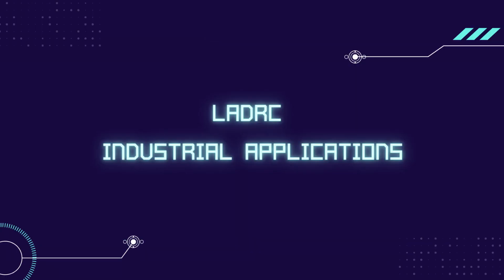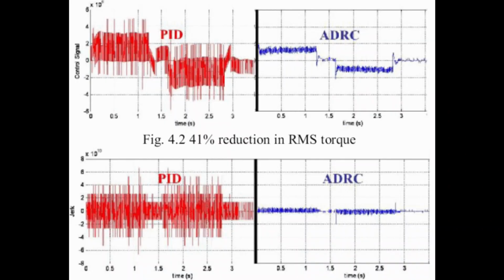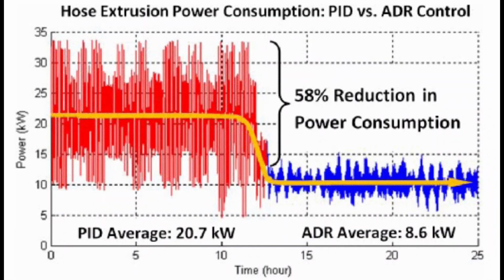LADRC being model independent has numerous industrial applications. This concept can be applied in mechanical, electrical, and chemical industries where we do not have accurate mathematical models. Here are some remarkable results achieved with LADRC. A leading provider of servo drives tested ADR control on a variety of motor drive configurations, and some of the findings are below. 81% reduction in maximum position error, 41% reduction in RMS torque, and 71% reduction in jerk. ADRC has been running a house extrusion production line for over 6 months and resulting in over 200% increase in product quality and 58% reduction in energy consumption.